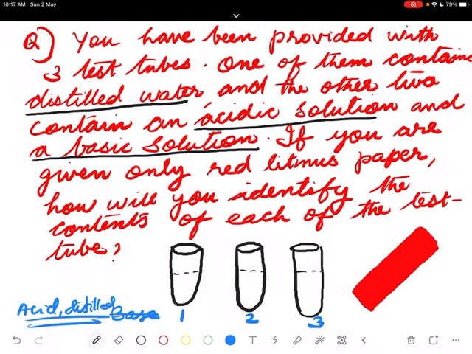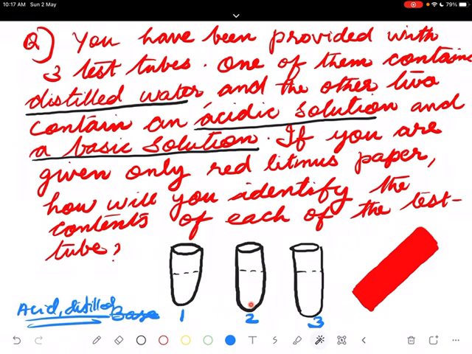Acid or distilled water. If it changes, it is a base. Suppose it didn't change. So we have two possibilities, acid or distilled water. And we put the red litmus in the second one. Suppose it didn't change.